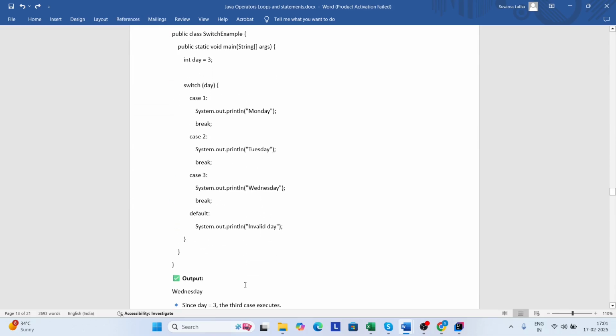An example: first the switch condition will be evaluated, later it will be compared with all the case conditions. Okay. While checking the case conditions, if any case condition matches the switch condition, then that particular case block will get executed and the execution will continue. If you want only the particular matched case block to be executed, we can use break.